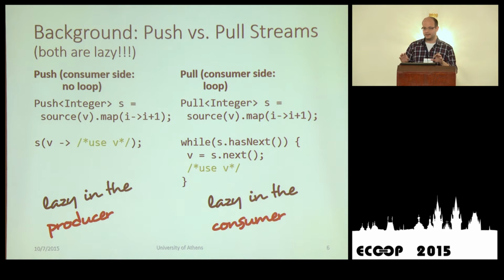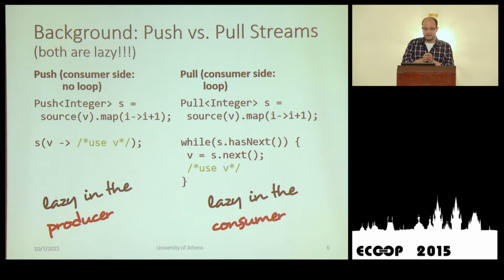Let's go to the more intuitive one, which is the pull stream. We create a pipeline, source v, .map, where we increment each element, and we get back a pull stream of integers. What essentially this is, is an iterator. And we can drive this iterator by invoking hasNext and next, get back the transformed element, and use this element in whatever way we want. So we say that because we control the stack on the consumer side, this kind of laziness is lazy on the consumer side.